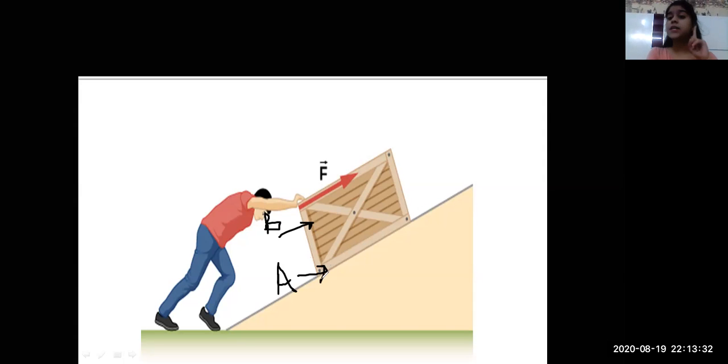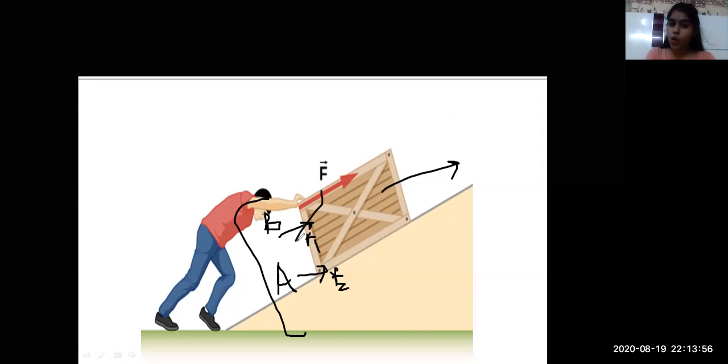If they're pushing on the same side, if this is F1 and this is F2, then the block will move in this direction. Why?